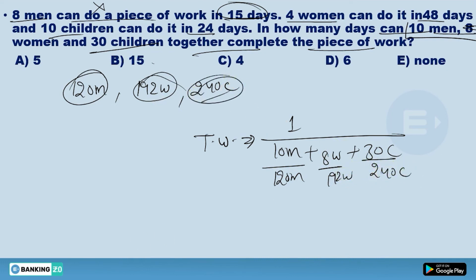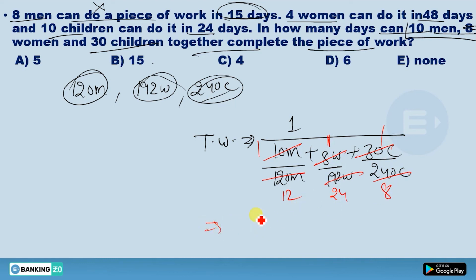So what are you going to get? Your LCM should be very clear to you. So you will get 12 here, 8, 48 into 4, it means 24 into 8. How much? 8. So what should be the LCM?